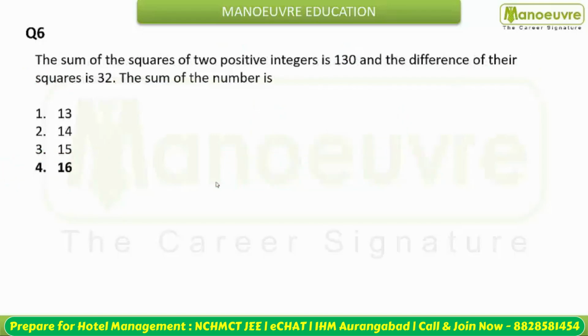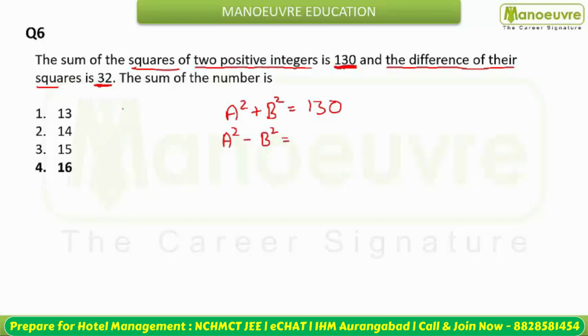Moving next. The next question is for you. The sum of the squares of two positive integers is 130. The squares of two numbers are given, that is 130, and the difference of their squares is given as 32. That is, you are given a square plus b square is 130, and a square minus b square is 32. You need to find the sum of the numbers.